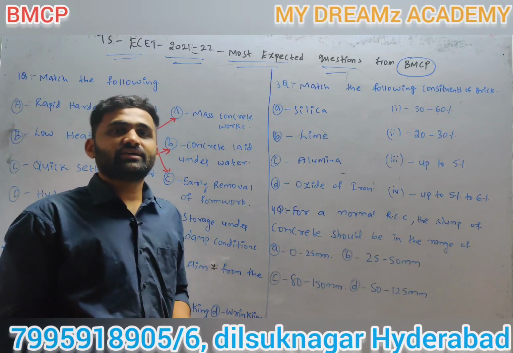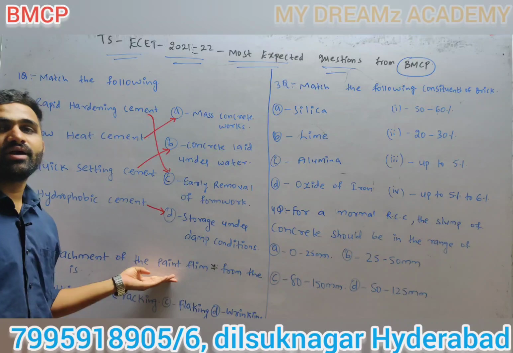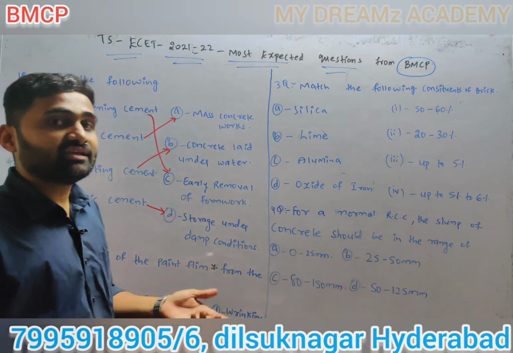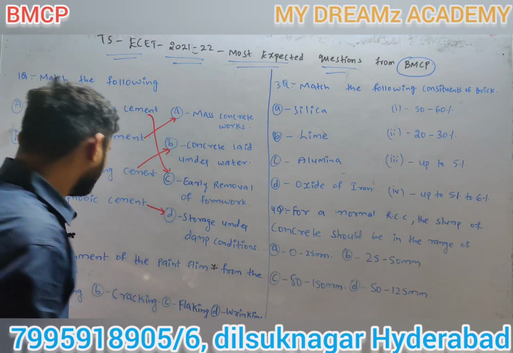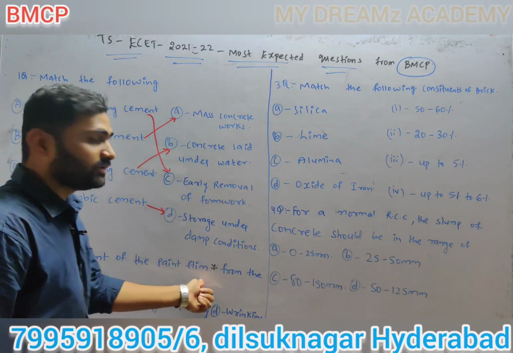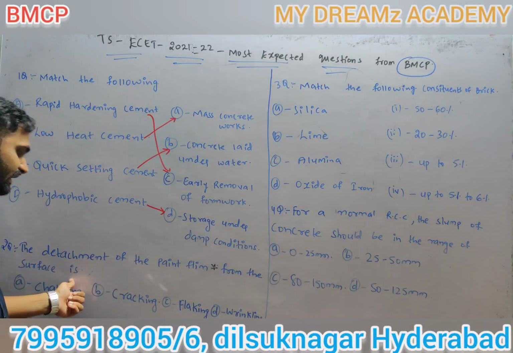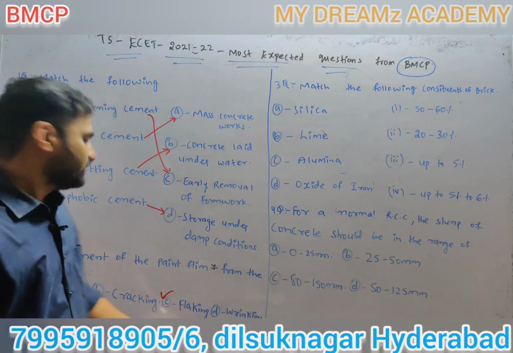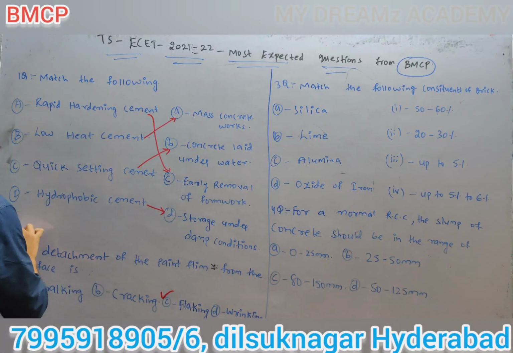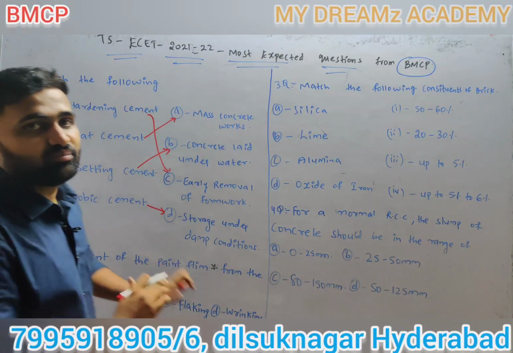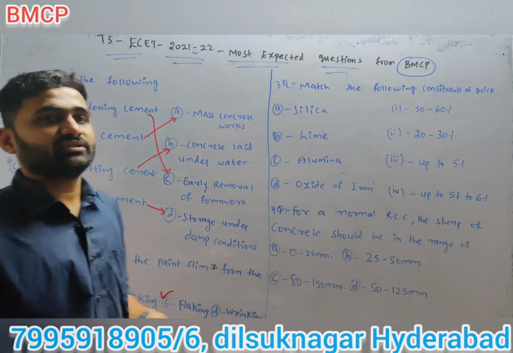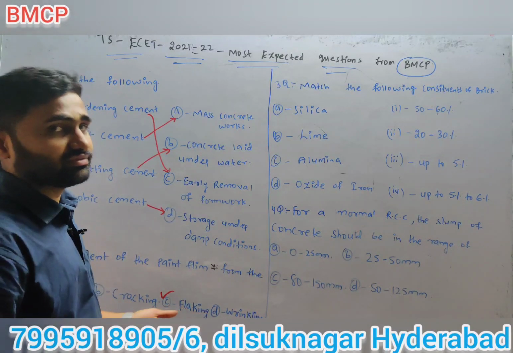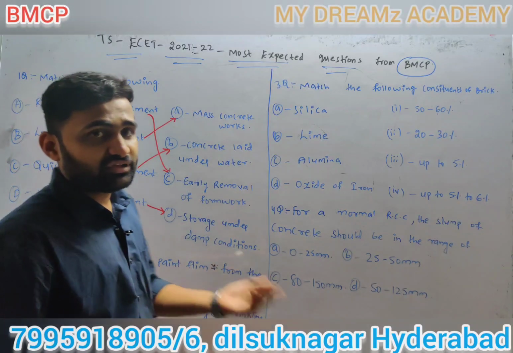Every student does not concentrate much on paint, pointing, plastering, questions like these. Those are small questions you can answer easily, but you do not concentrate on them. The detachment of paint film from the surface is known as flaking. You will see this type of question in the examination. Why? Because the examination branch will think about forming new questions to confuse students.